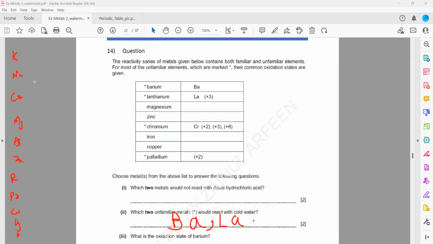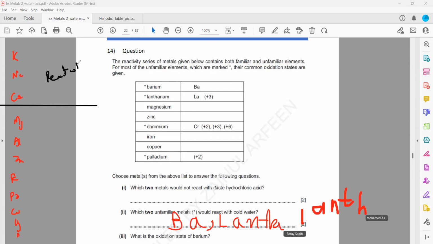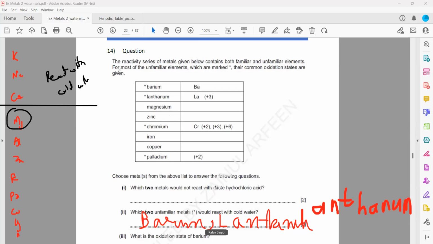So these three metals can easily react with cold water. It means those metals which are above magnesium can react with cold water. So this is our magnesium.